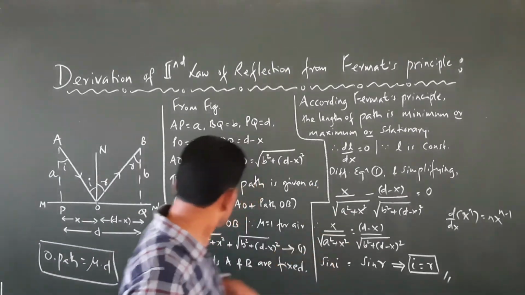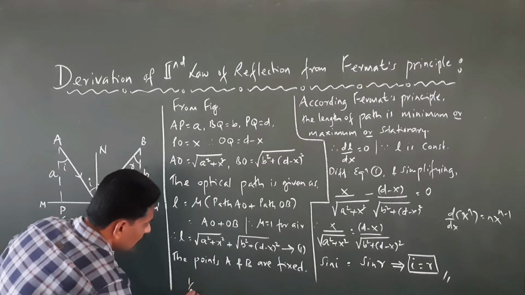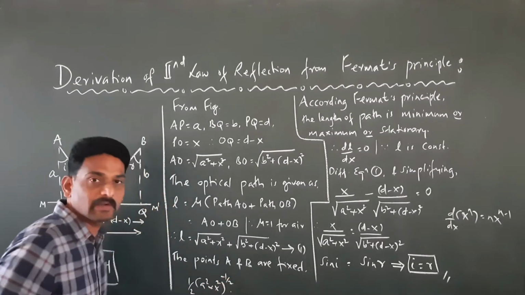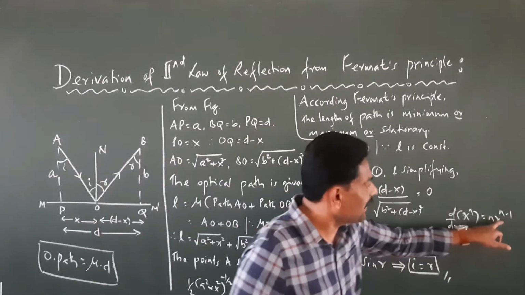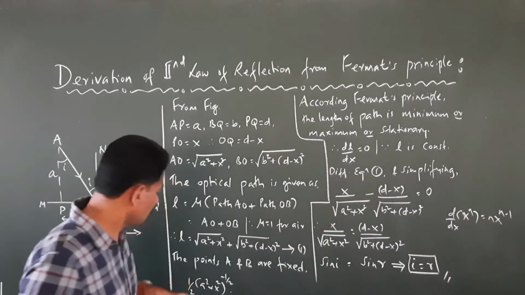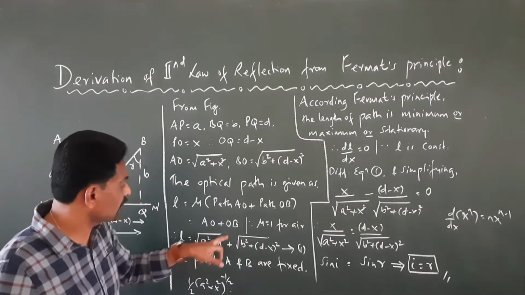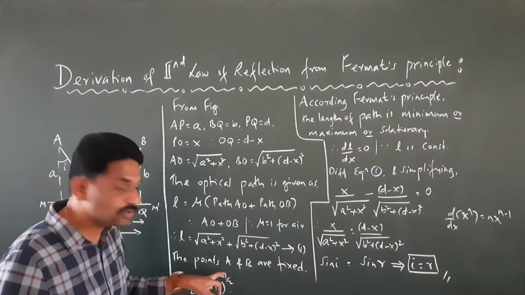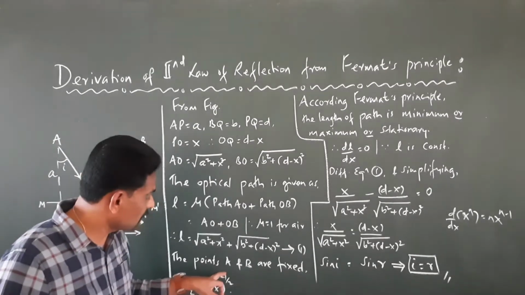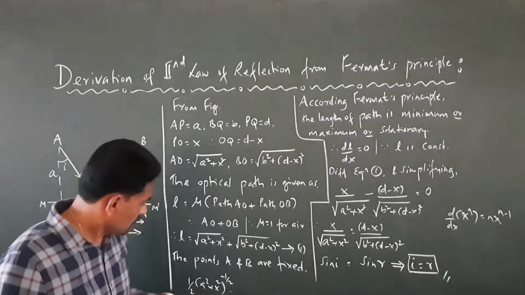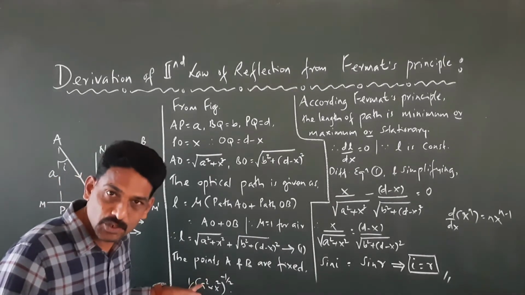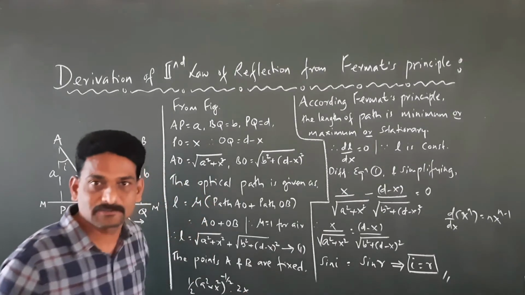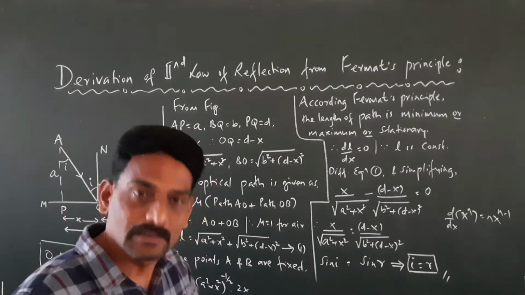It gives you 1 by 2 into (a square plus x square) raised to minus 1 by 2. Here n is half, and 1 by 2 minus 1 is minus 1 by 2, into the differentiation of a square, which is 0, plus the differentiation of x square, which is 2x.